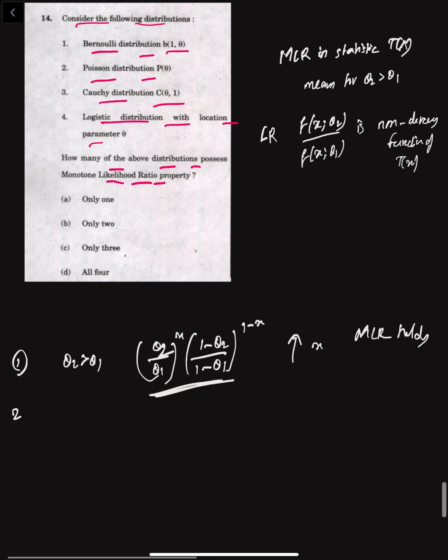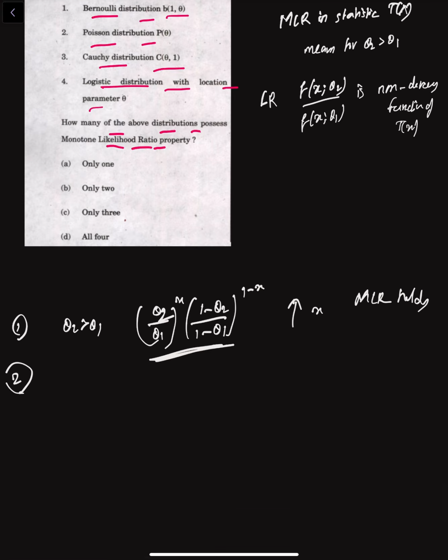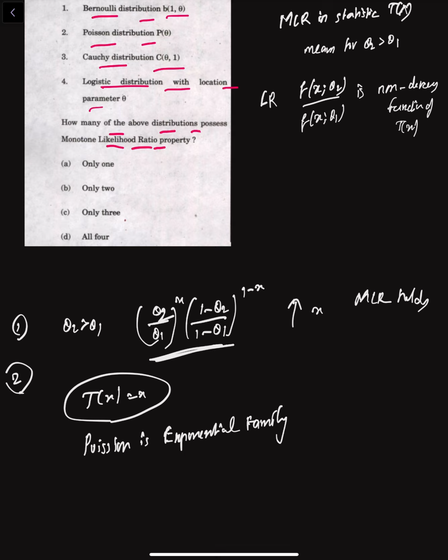Now if we consider Poisson, Poisson is an exponential family, in fact with natural statistic T of x equal to x. So in the likelihood ratio, as theta increases, the ratio increases in x for larger theta. Therefore MLR holds.